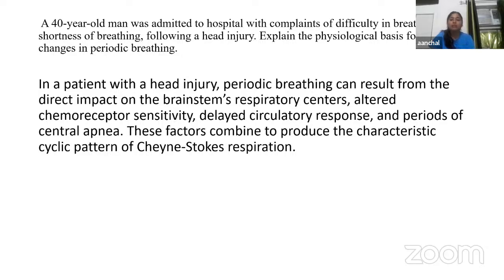In a patient with head injury, periodic breathing can result from the direct impact on the brainstem respiratory center, and can alter the chemoreceptor sensitivity, delayed circulation response, and period of central apnea. These factors combine to produce the characteristic cyclic pattern of Cheyne-Stokes respiration.